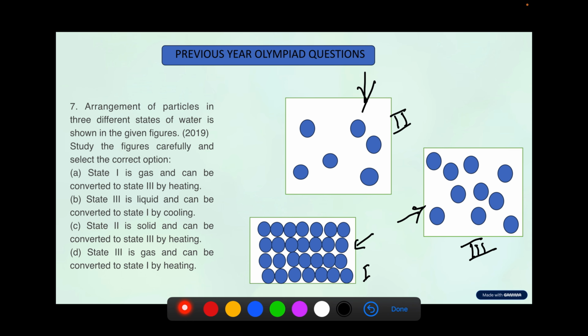So state 1 is not gas, as you can see, the solid molecules are tightly packed. State 3 is liquid. Yes, it can be liquid, right? Because the molecules are loosely packed. And if we further cool it, if we withdraw the energy from these molecules, then they are going to become solid. State 2 is really loosely packed, so it cannot be solid. And in order to convert it into liquid, we need to withdraw energy, not apply it. Option D is state 3 is gas and can be converted to state 1 by heating, which is not possible. So the answer is simply B.